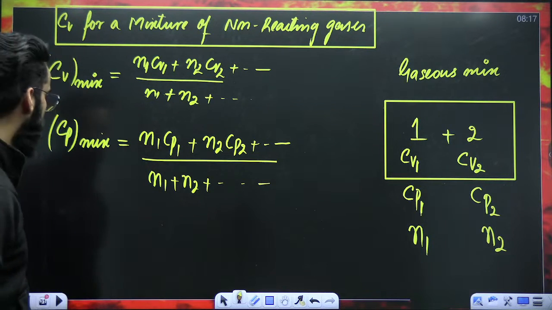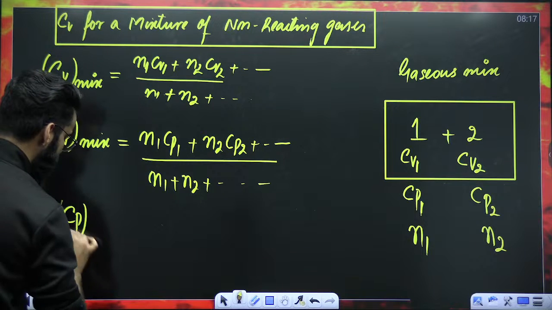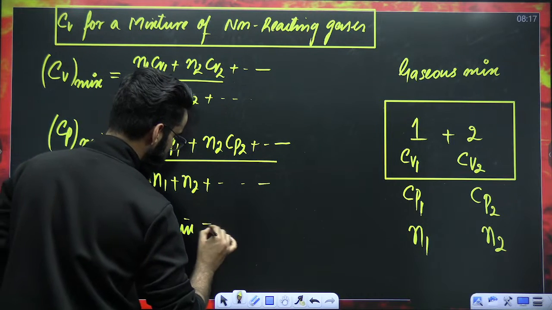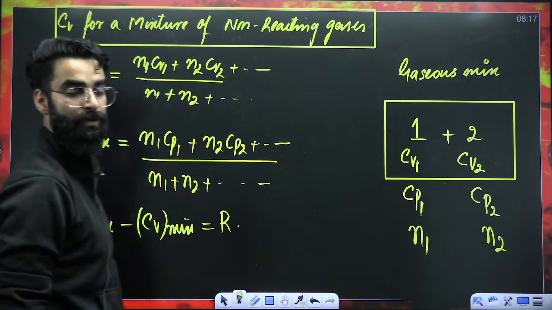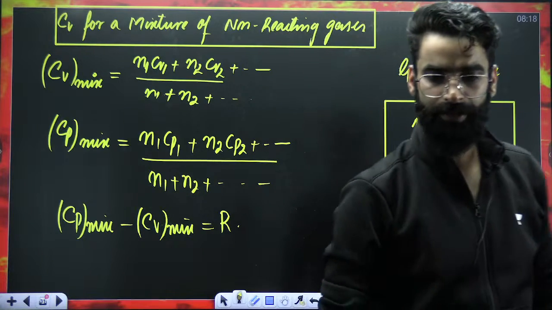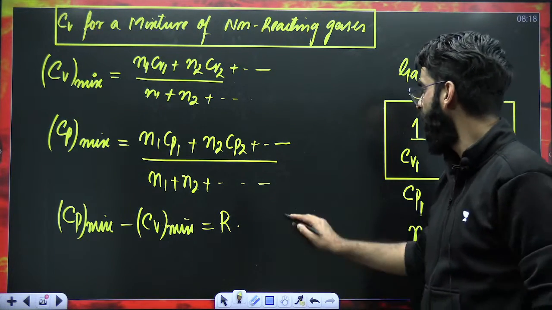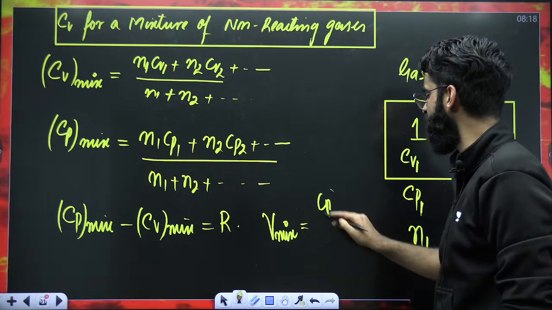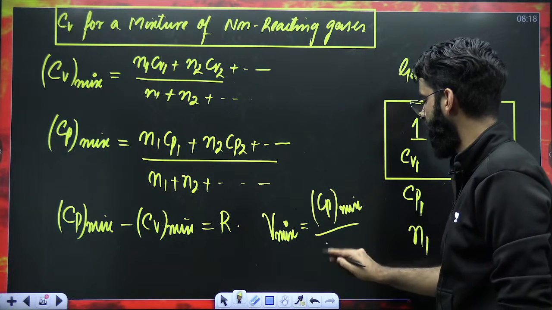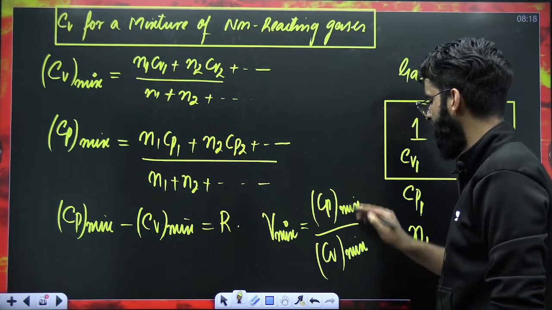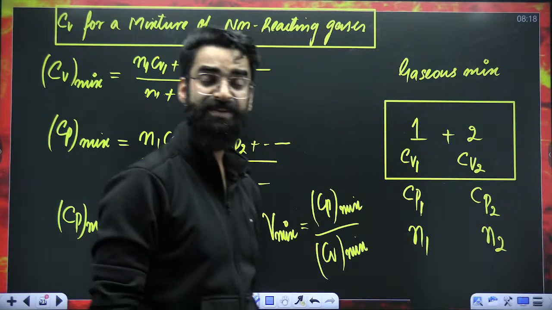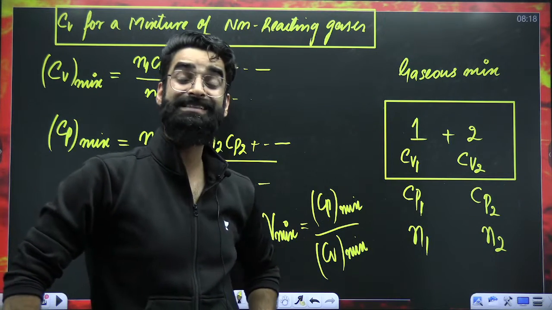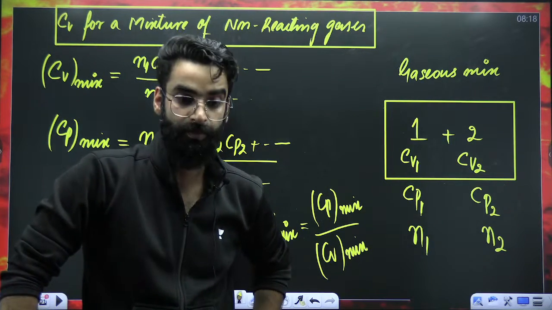And dear students, already you know Cp minus Cv is R. So Cp mixture minus Cv mixture has to be equal to R. Right? If I ask you, what about the value of gamma for the mixture? The value of gamma for the mixture has to be equal to Cp mixture divided by Cv mixture. These are some very important results which you have to remember, and all these results I'll be utilizing in the questions afterwards.